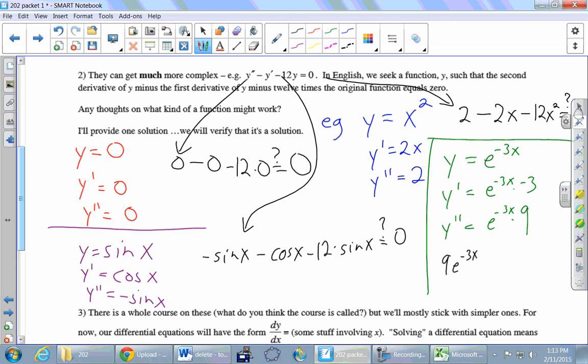What's the next symbol in our differential equation? Minus, and then we subtract y prime, which is this negative 3e to the minus 3x. And then next, minus 12 times the original y. Minus 12 times the original e to the negative 3x. Equals, with a question mark, 0. Does it? It does. Everything magically just explodes and disappears.